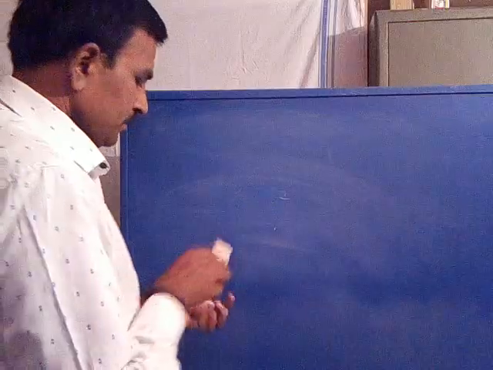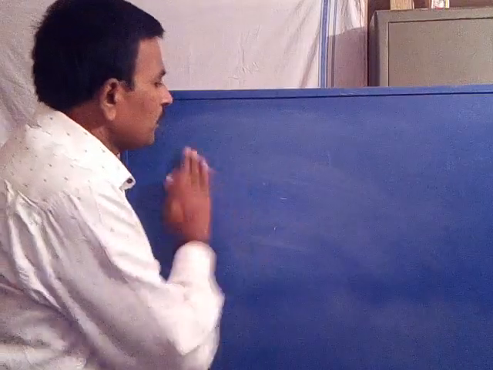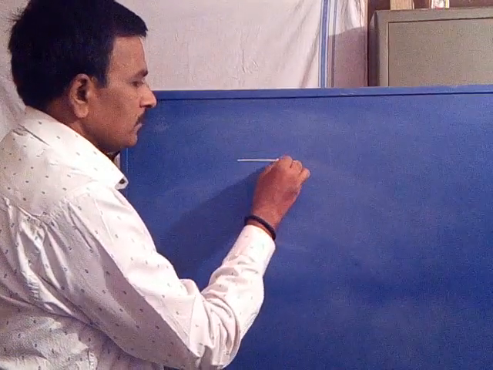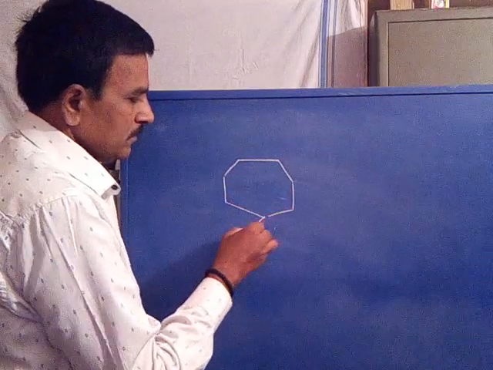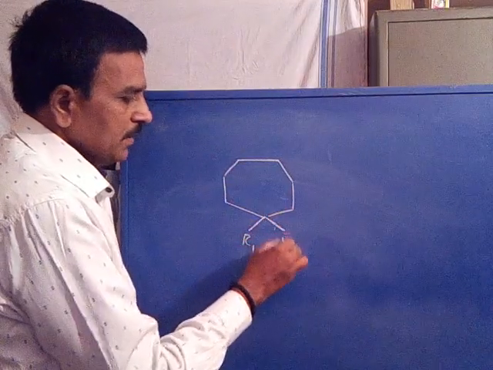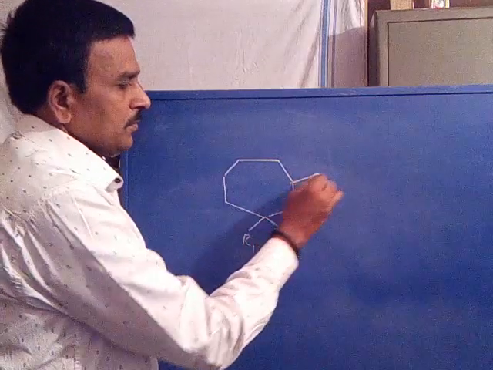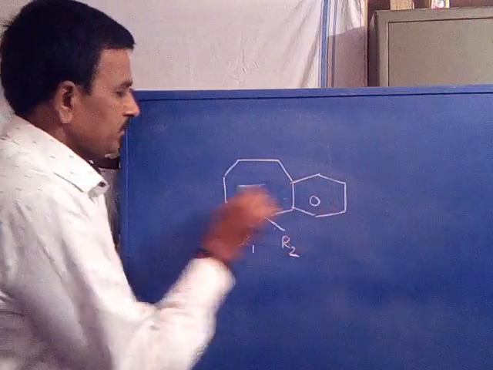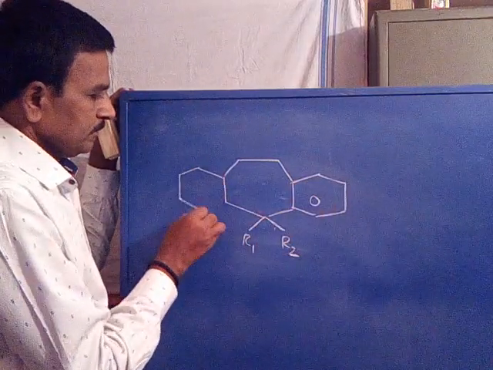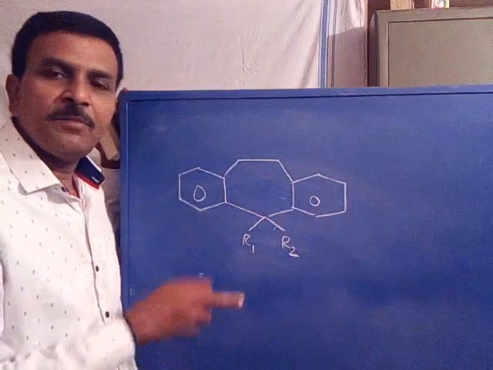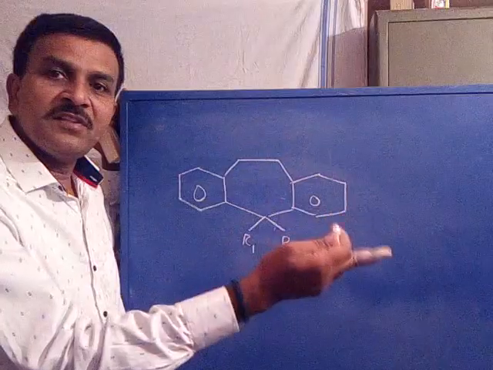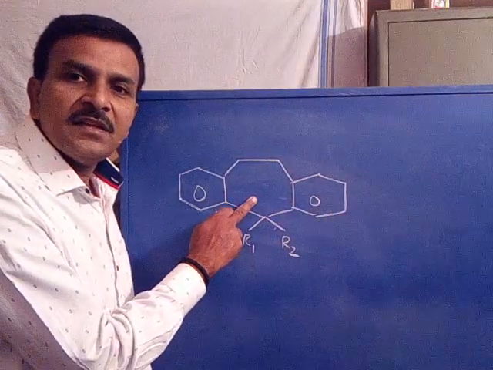Say for example, R1, R2, benzene ring here, benzene ring here. Now what is the difference between the previous structure and the second structure? In the previous structure, the central ring size is 6-membered.